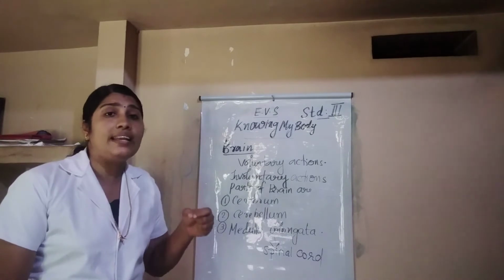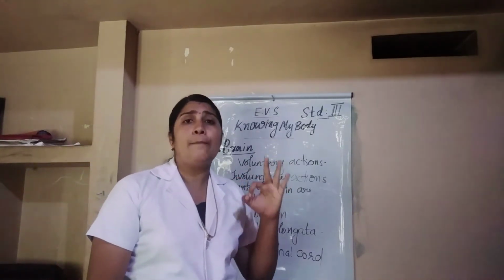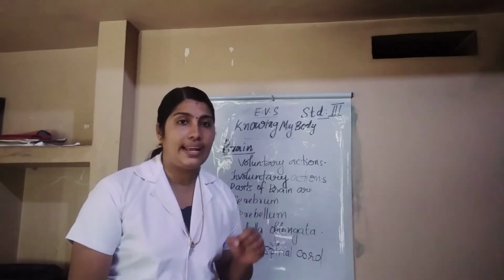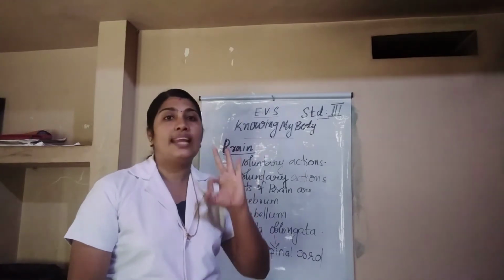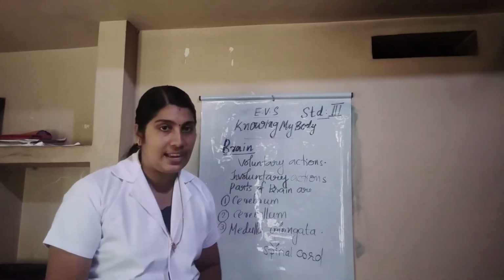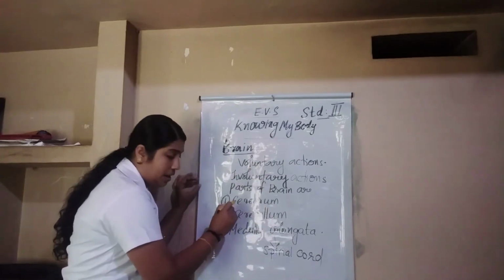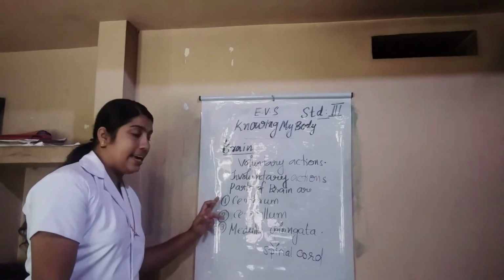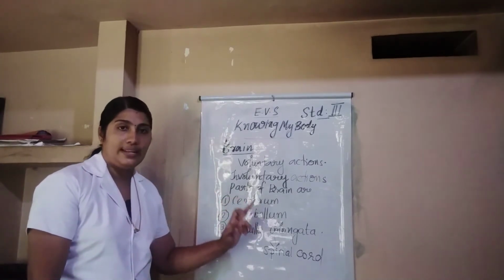Our brain is divided into mainly 3 parts. Once more, our brain is mainly divided into how many parts? 3 main parts. Which are they? Cerebrum, cerebellum, medulla oblongata.